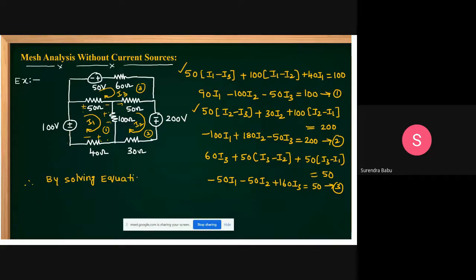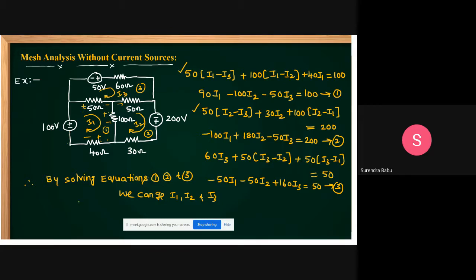By solving equations 1, 2 and 3, we can get I1, I2 and I3. The mathematical solving is in our hand, but I'm not finding the solution for this, it's not required. I'm just explaining the method. To solve this one, you go for the equation method or Cramer's rule. In matrices you know Cramer's rule. Apply Cramer's rule, then you can solve for that.